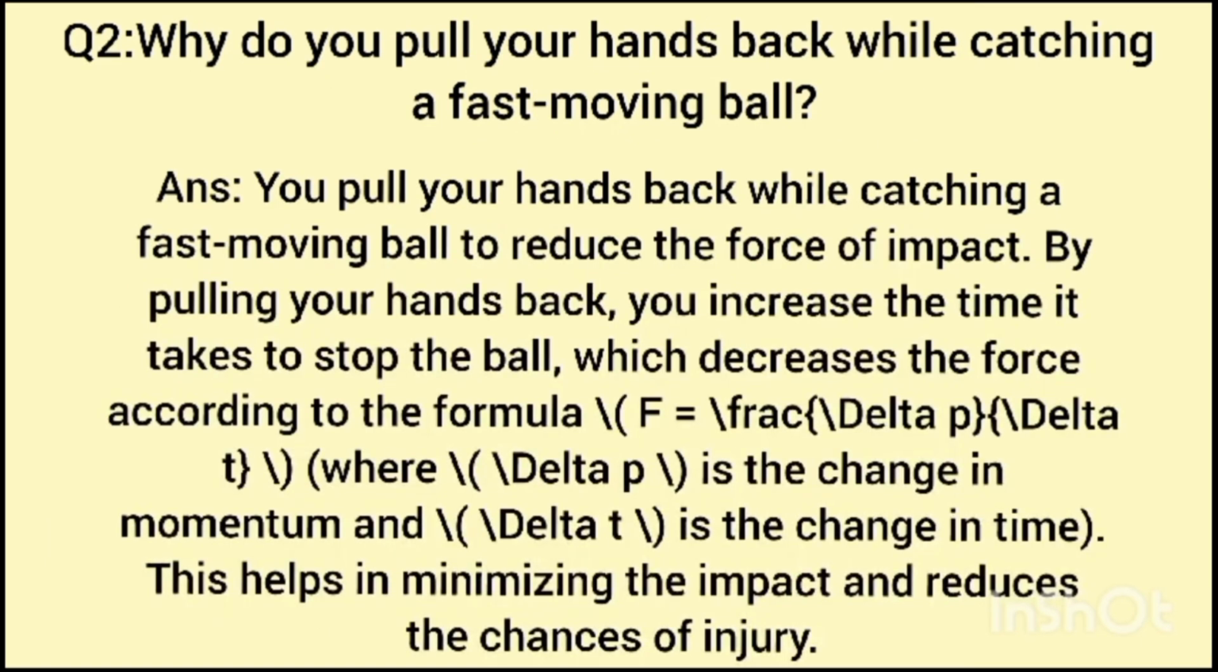Question number 2, why do you pull your hands back while catching a fast moving ball? Answer, you pull your hands back while catching a fast moving ball to reduce the force of impact. By pulling your hands back, you increase the time it takes to stop the ball, which decreases the force according to the formula. This helps minimize the impact and reduce the chance of injury.